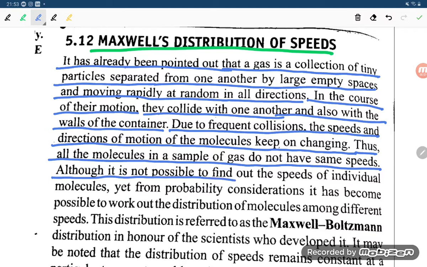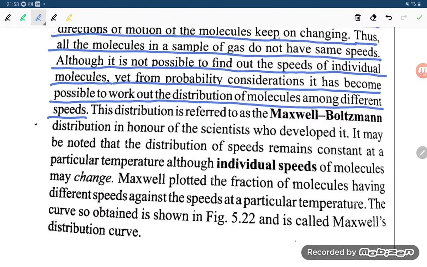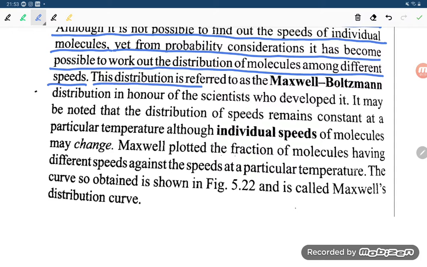Although it is not possible to find out the speed of an individual molecule, yet from probability considerations, it has become possible to work out the distribution of molecules among different speeds. Okay. This distribution is referred to as the Maxwell-Boltzmann distribution in honor of the scientists who developed it.